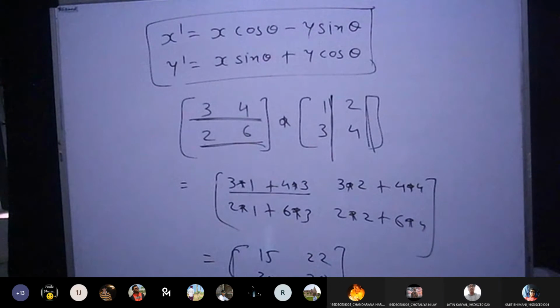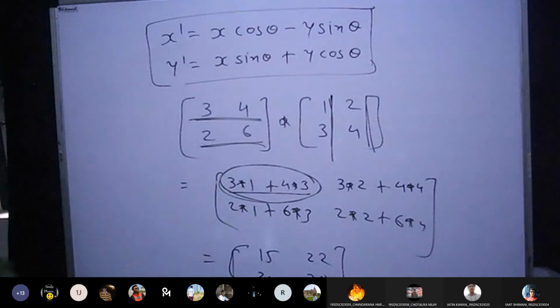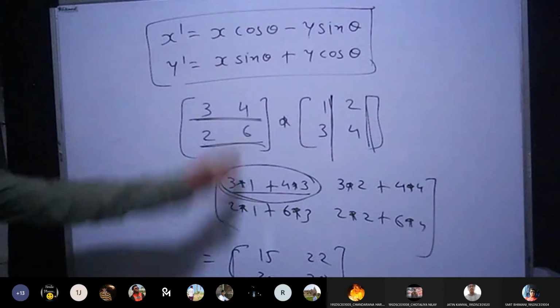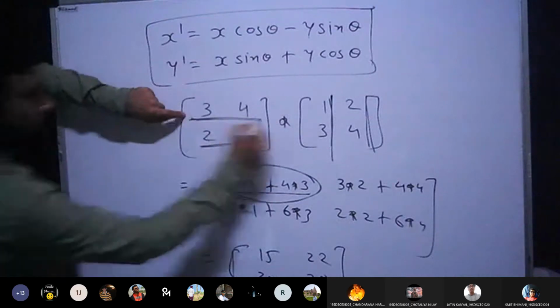See, this is what you can remember if you want to find the first element. This is the first element of your matrix. Identify which row it is and which column it is. This is the first row and first column, so you can use first row with first column.